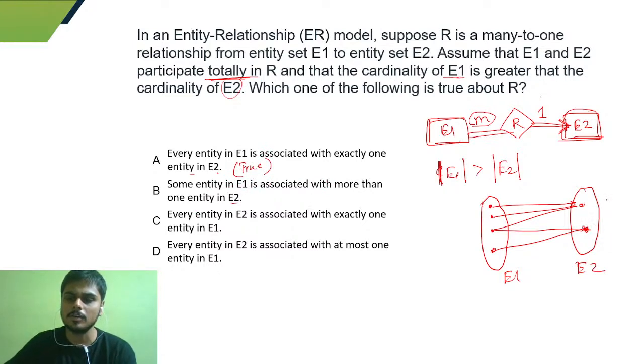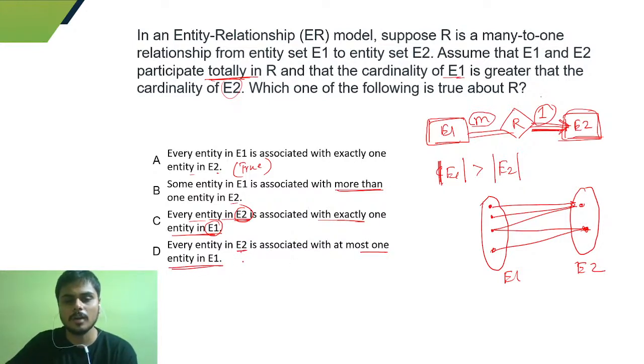This is not correct because this is a one side participation, so it cannot be more than one. Here it is saying that every entity of E2 is associated with exactly one entity of E1. But we know that E2 is the one side and E1 is the many side, so this is actually the opposite case. And here it is saying that every entity of E2 is associated with at most one.